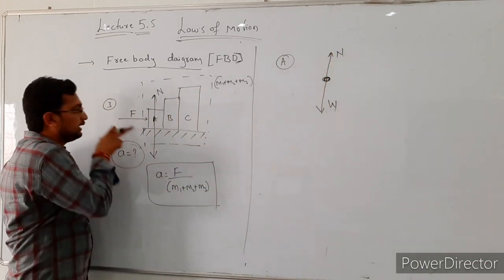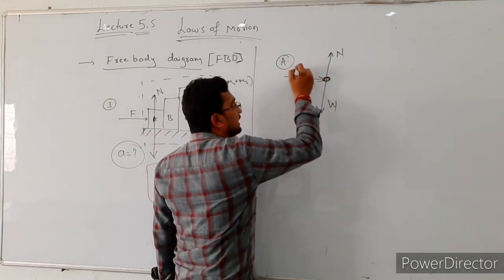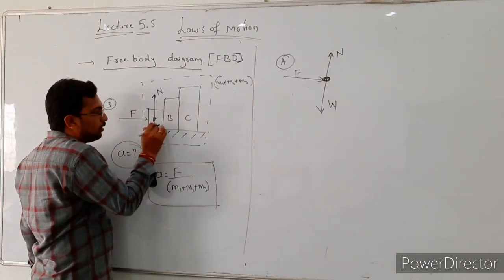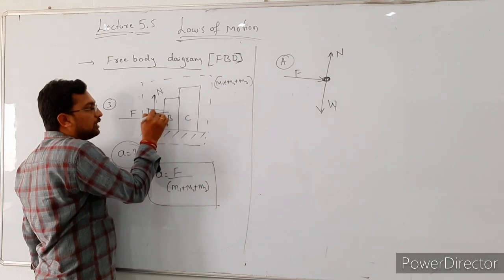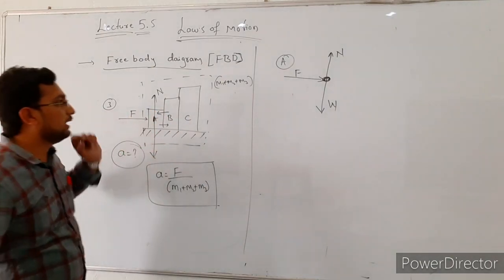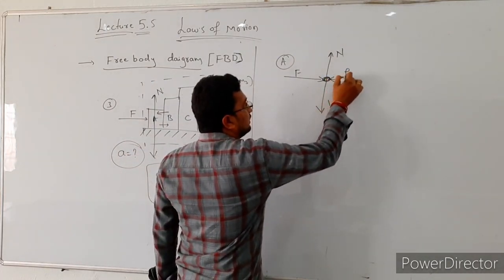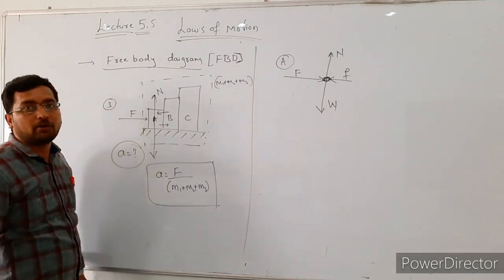After that, the external force is acting in this direction. Here body A is exerting force on body B in this direction, or body B is exerting force on the body in this direction. So the body B exerts the force on body A, that is F, right? So this is the free body diagram for body A.